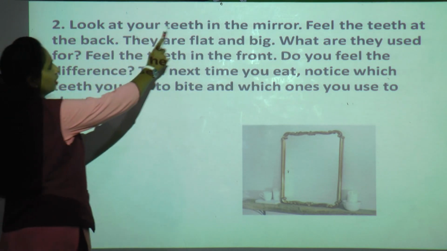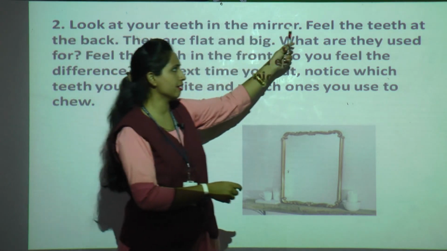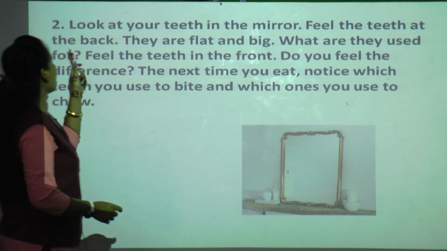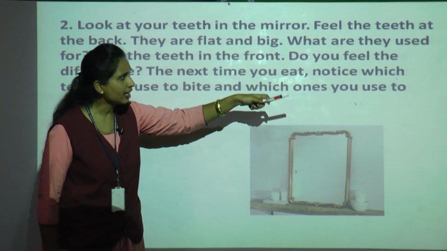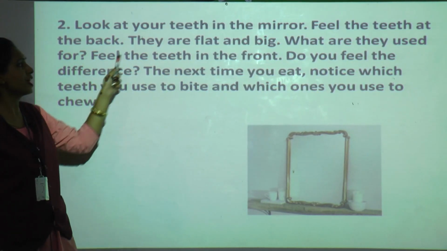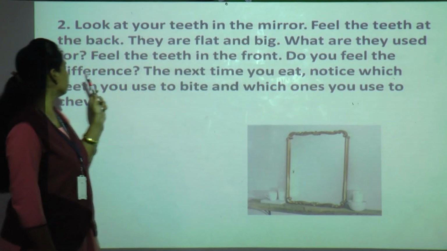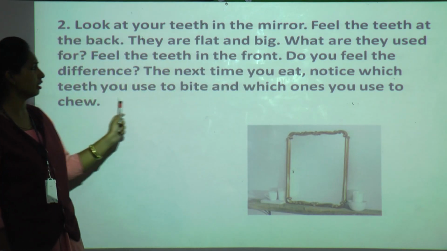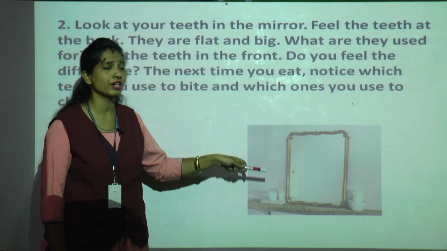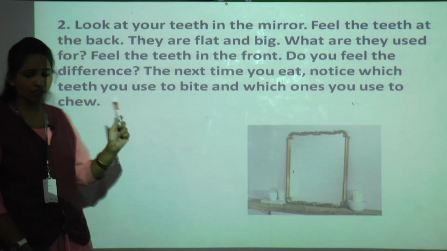Look at your teeth in the mirror. Feel the teeth at the back. They are flat and big. What are they used for? Feel the teeth in the front. Do you feel the difference? The next time you eat, notice which teeth are used to bite and which ones you use to chew.